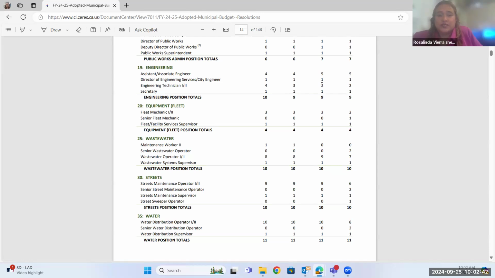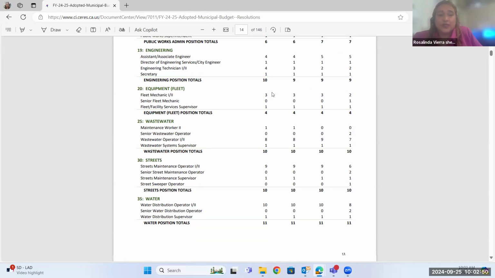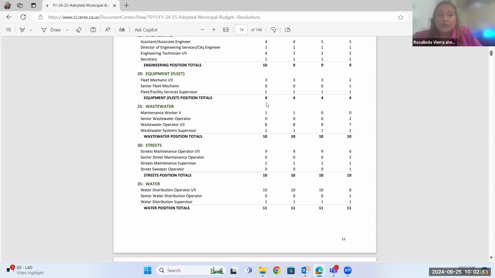So that is where you can kind of see that is one of those positions that hasn't been filled, which technically would be frozen because we haven't been able to fill it for 3 years. Next, we have equipment fleet. As you can see, that's 4 all the way across.